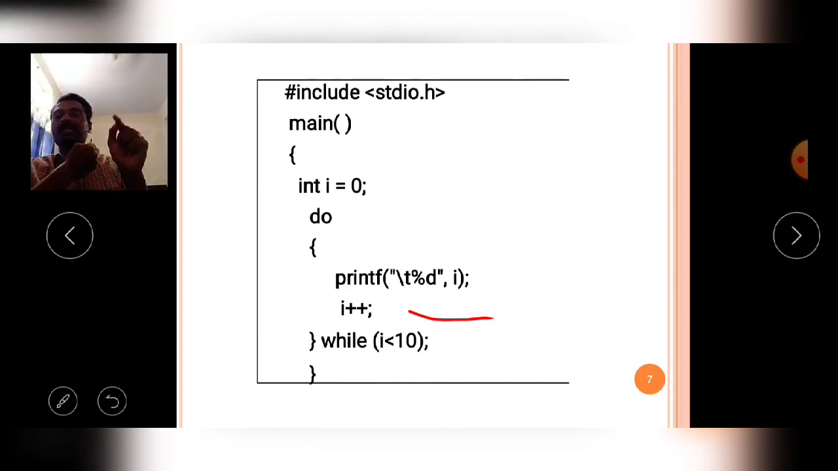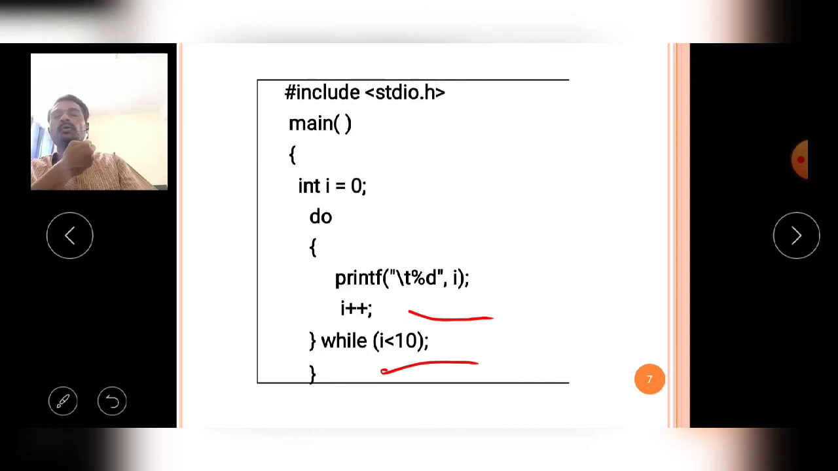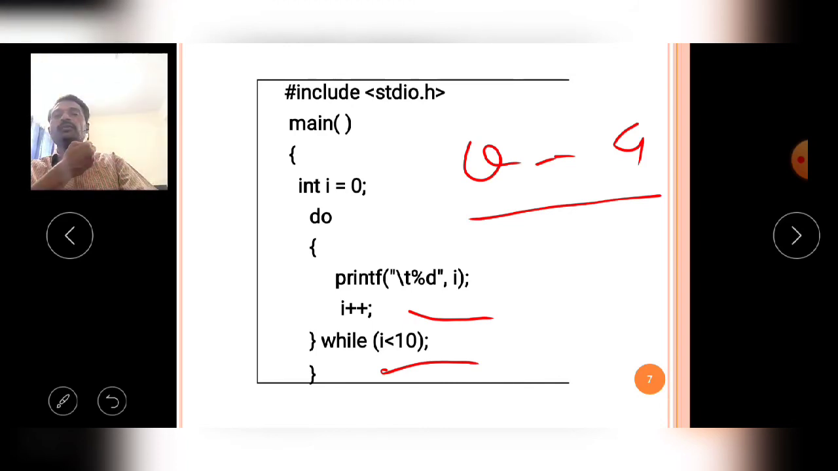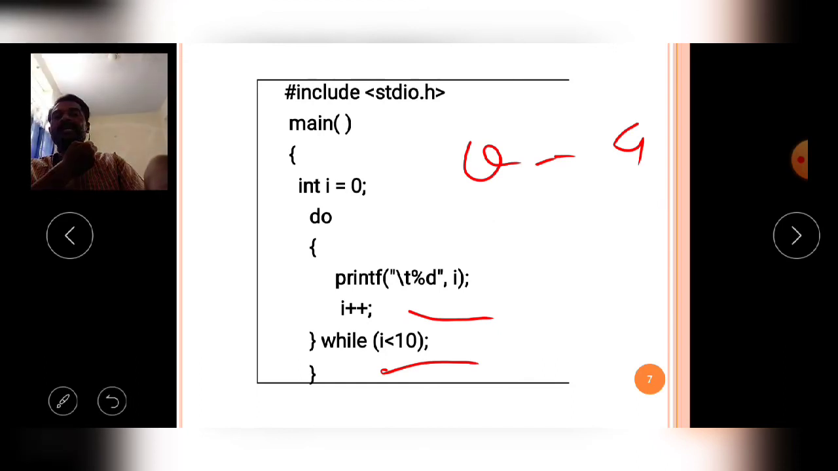Then when the i value becomes 10, the condition i less than 10 is false, and the do while execution is stopped. So with the help of this program, the values are printed from 0 up to 9, a total of 10 times. The do while loop program is executed by the compiler like that.